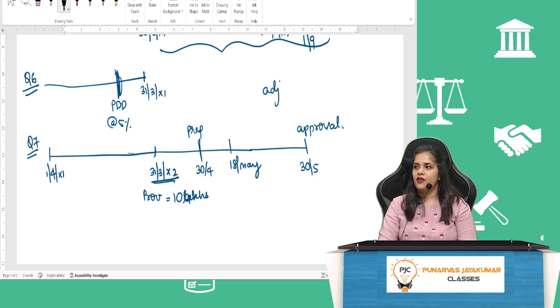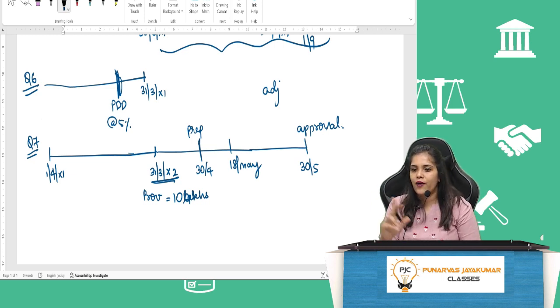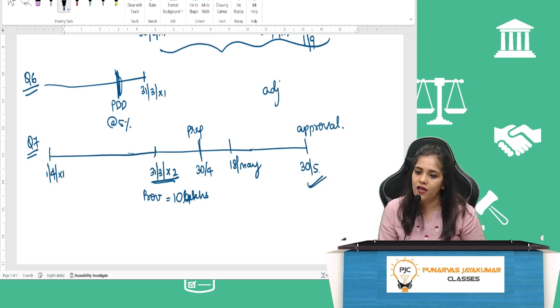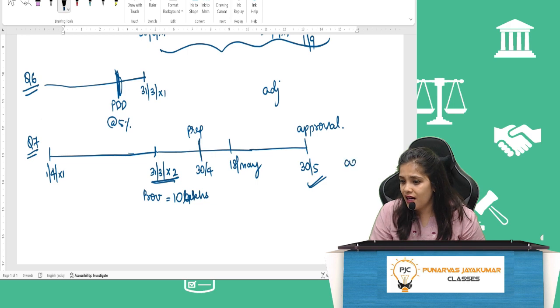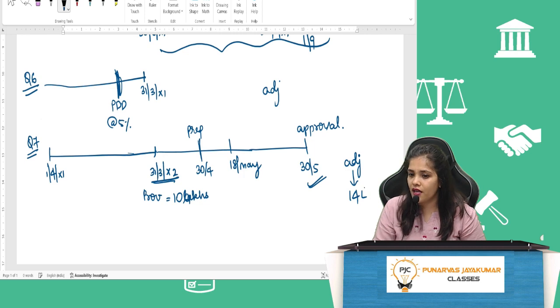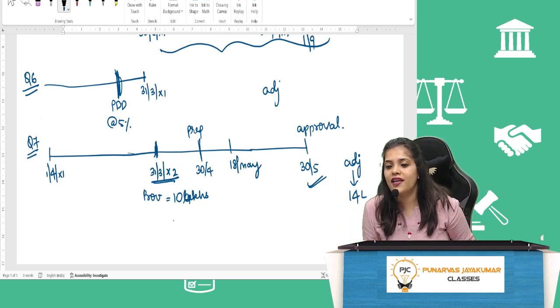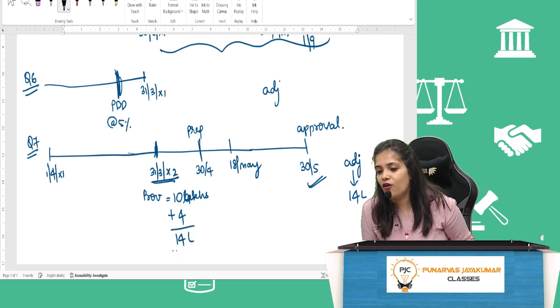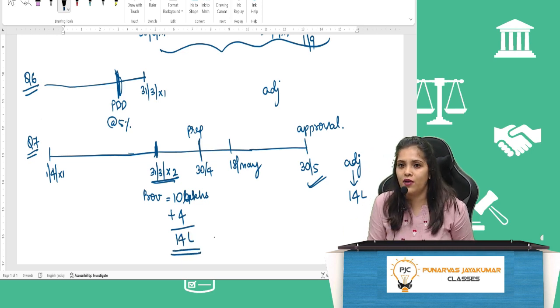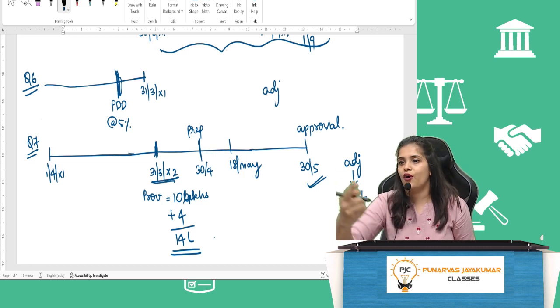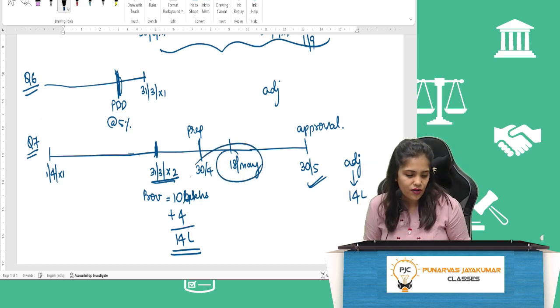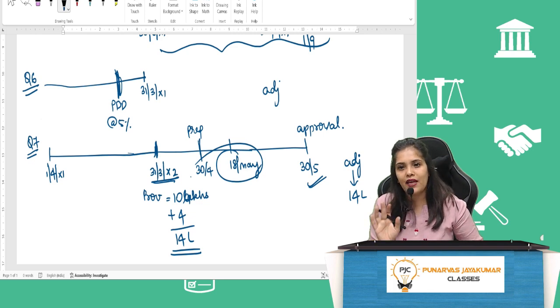Tell me, adjusting? Financial statement prepared or approval? Approval. So till here we have time. Now, when I say this is an adjusting event, we have lost a case by 14 lakhs. On this date, we have already made a provision of 10 lakh. So now go back and make a provision of 14 lakhs, obviously 4 lakhs more. This is what I mean when I say adjusting. Go back and increase the provision by 4 lakh because it has happened before the financial statements are approved. Am I clear till here?